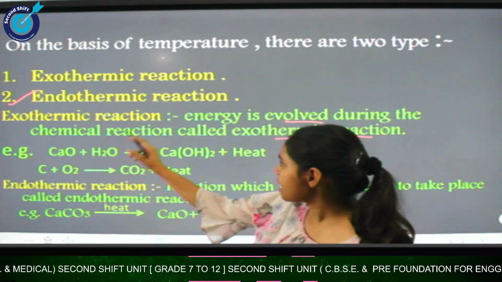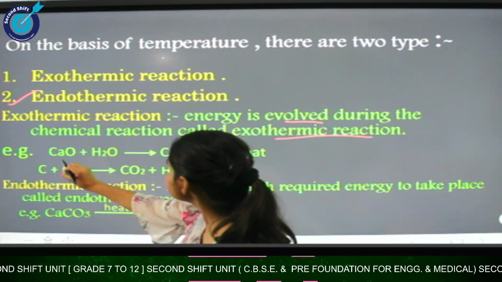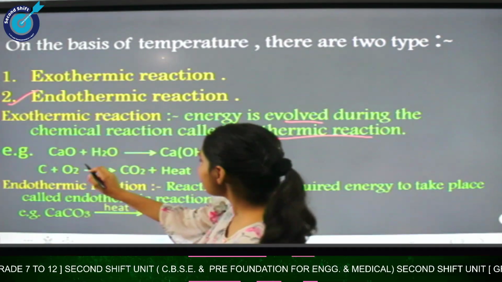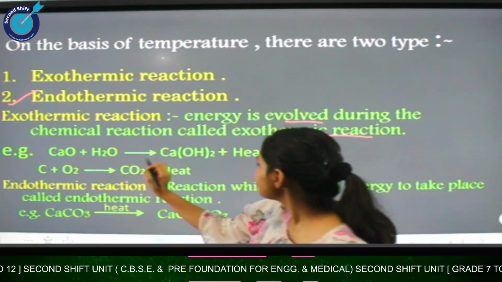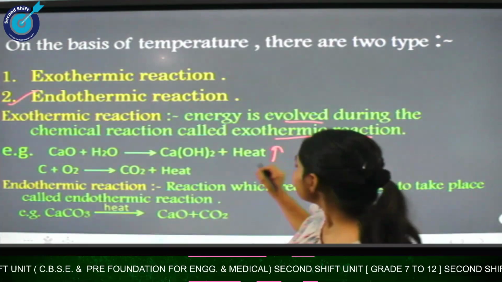Let us see an example of exothermic reaction. When CaO, that means calcium oxide, reacts with H2O, it gives calcium hydroxide and heat. So here, heat is evolving.